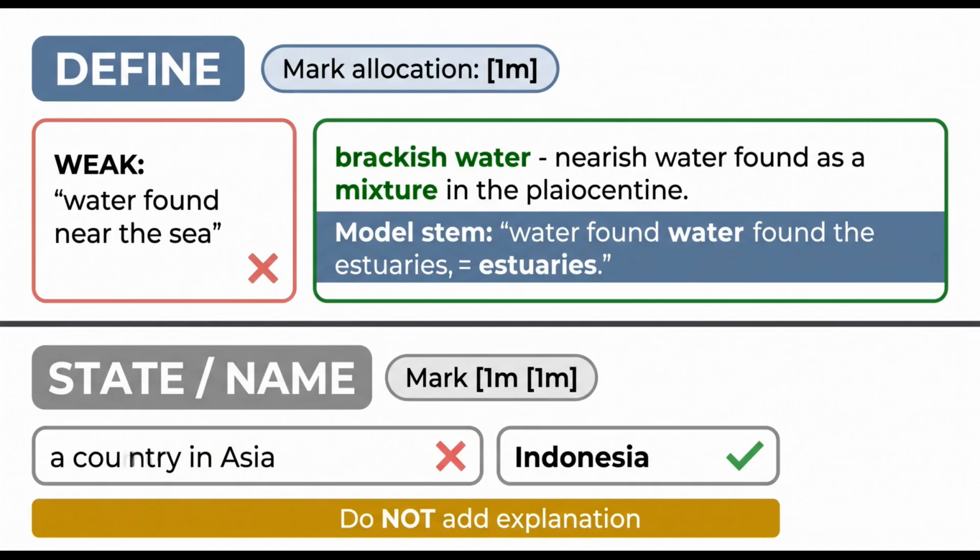The strong answer tells you what it is chemically, a mixture of fresh water and salt water, and where it is found, in estuaries. Those are the geographical specifics the examiner needs.